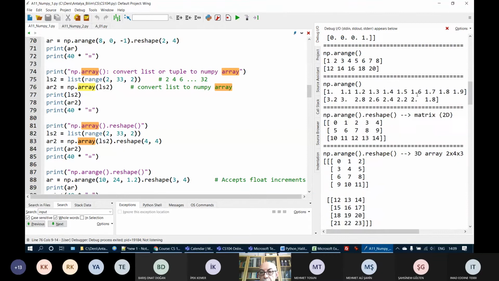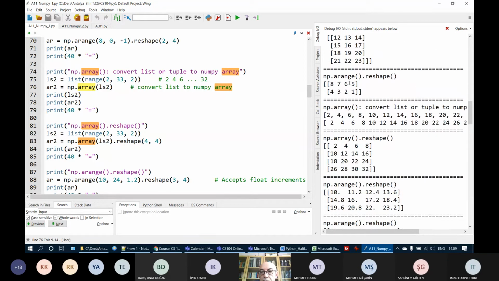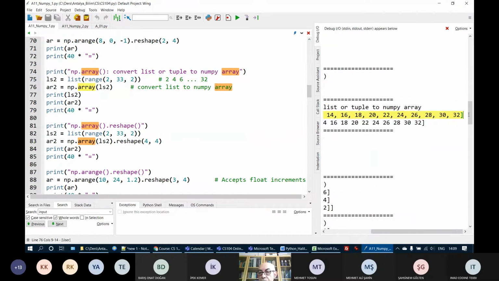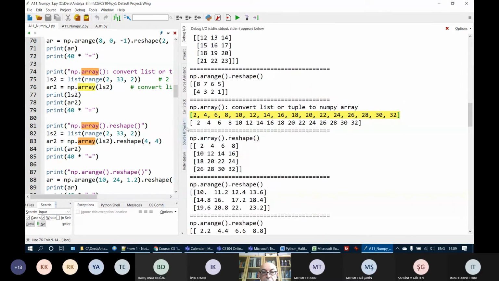Here we have our, where is it? Here I have my np array. Here, as you see, the first one is the list, which contains values. As you see, when I print a list in Python, it starts with square brackets and ends with square brackets, and all the elements of a list are written separated with a comma between them. When I print a NumPy array, as you see, there is no comma printed.